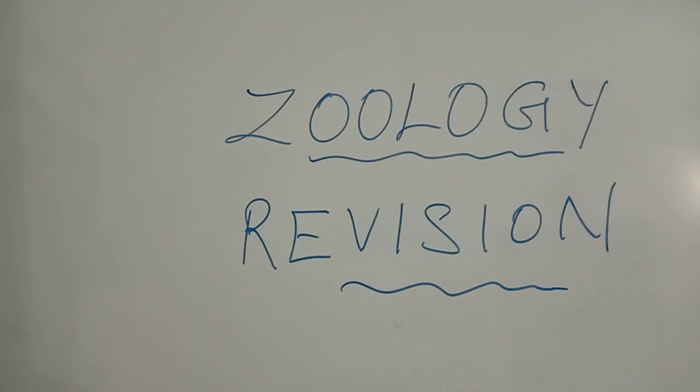Then the next 5-mark question is the Hershey and Chase experiment on T2 bacteriophage. Then the next 5-mark question is properties of genetic material.